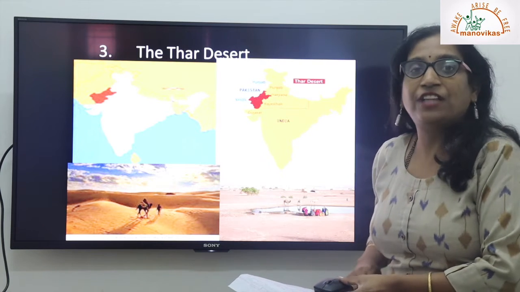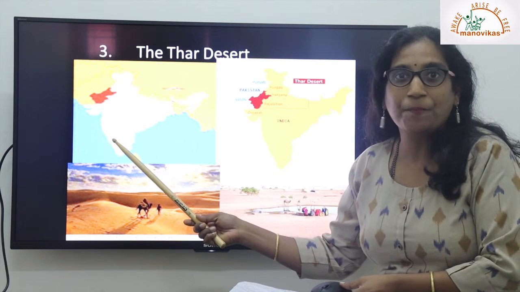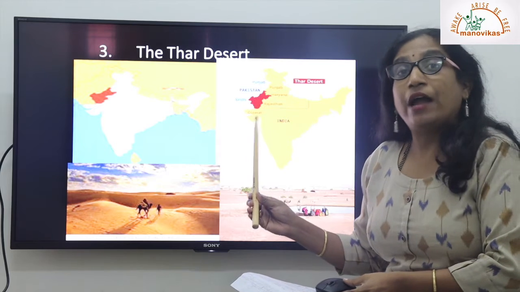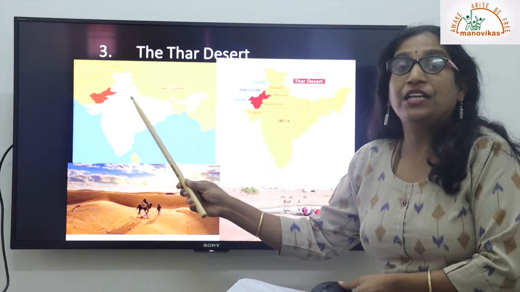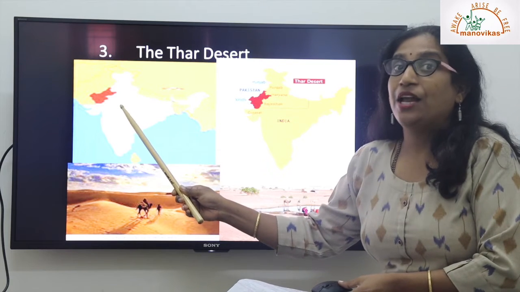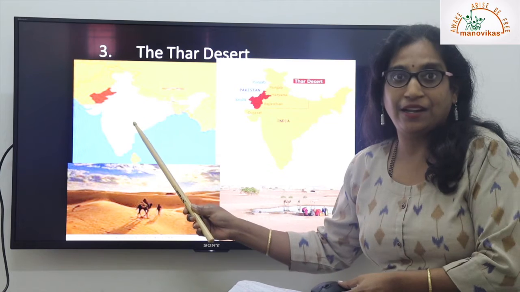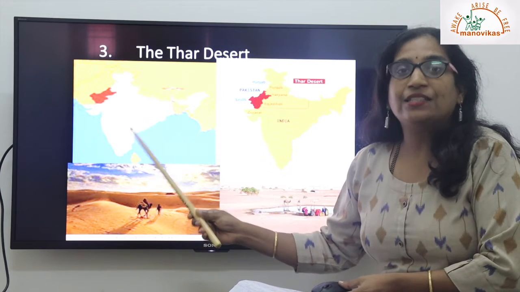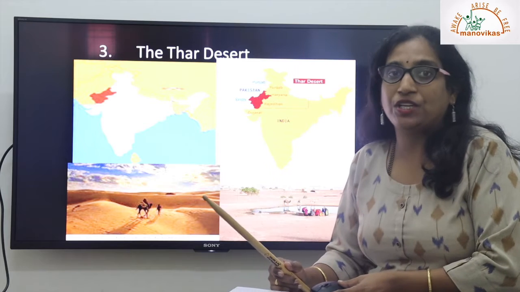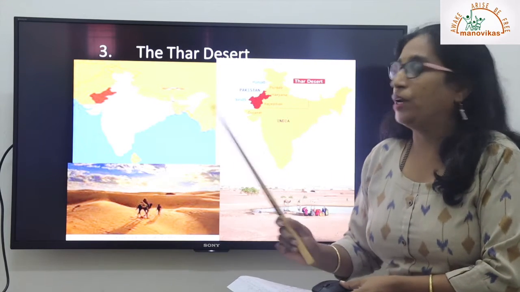So this is the location of the Thar Desert in India. It is located along the northwest margin of India, and here is the picture which shows you where it is. Around 80 to 85% of this Thar Desert is within India, and 20 to 25% of it continues into Pakistan. So this Thar Desert also marks an international boundary between the two countries. That is very important.